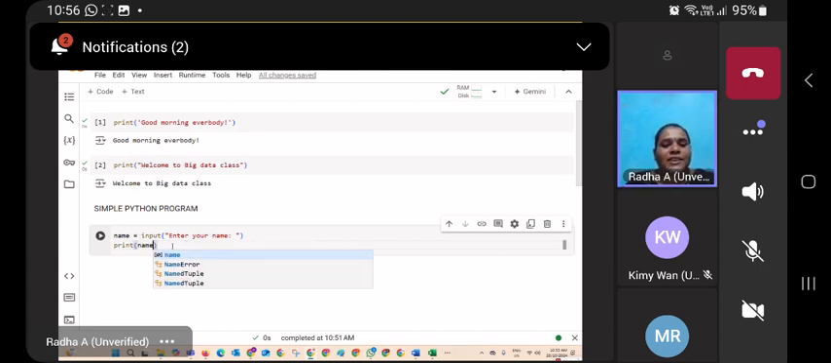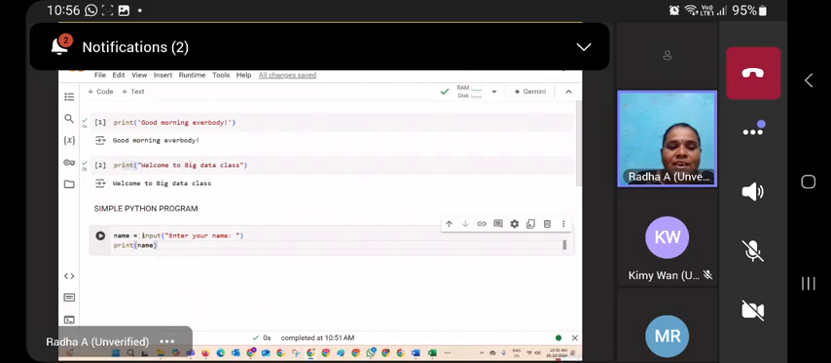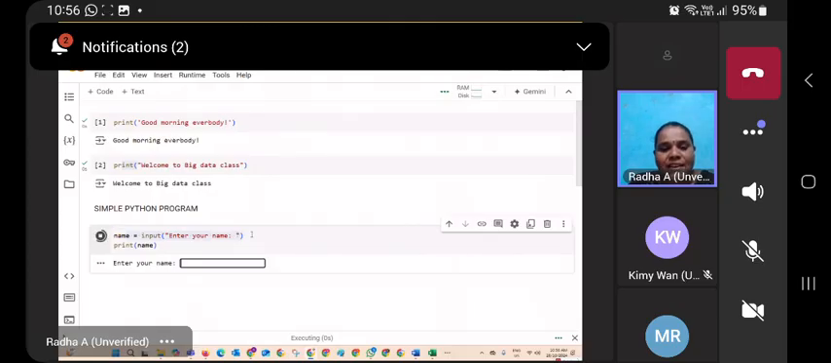Print name. See the coding. Now I explain my coding. The first line is the input method. The print method is used to display the information on the screen, the output window. The input method is used for waiting to get information from you. Once you type the information and hit the enter button, that information is assigned to this variable, name. After that, the first line will be executed. What is the task of this line? It will read the information from the user.